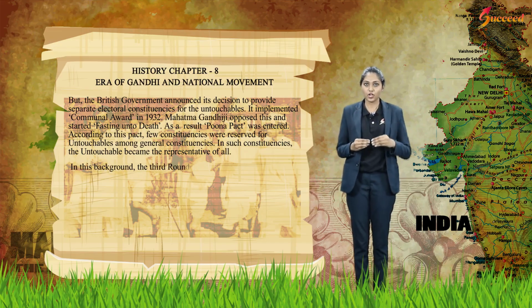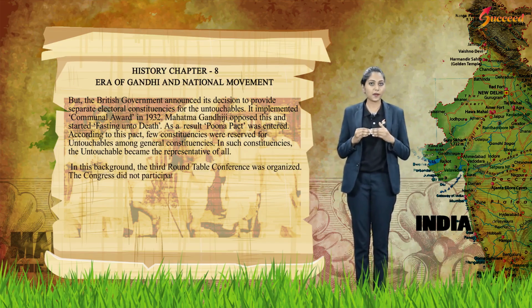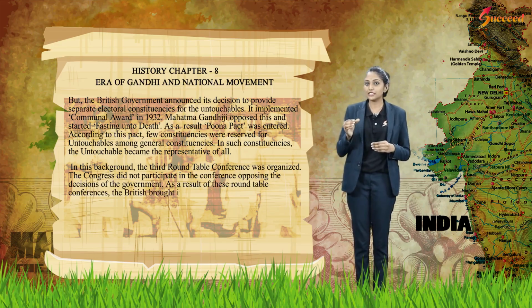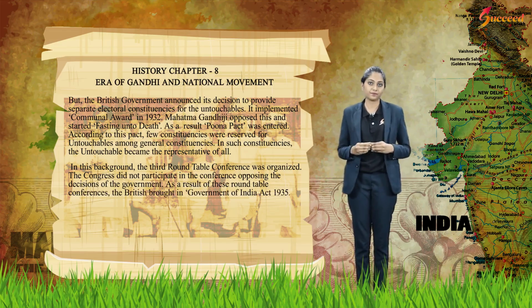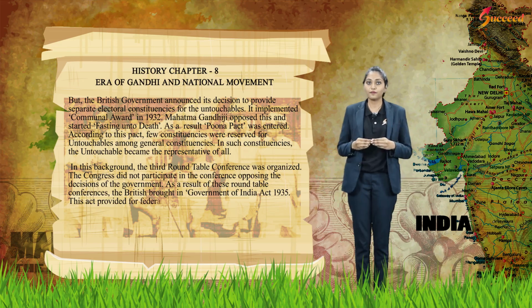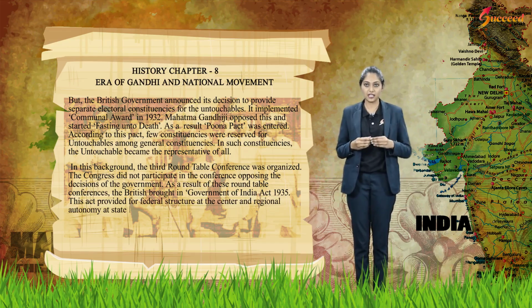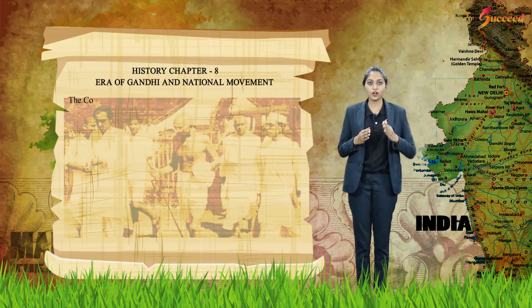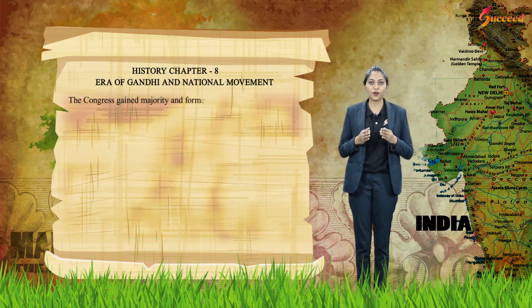In this background, the third Roundtable Conference was organized. The Congress did not participate in the conference, opposing the decisions of the government. As a result of this Roundtable Conference, the British brought in the Government of India Act 1935. This act provided for a federal structure at the centre and regional autonomy at state level. Political rights were now available for Indians. The Congress gained a majority and formed a government.